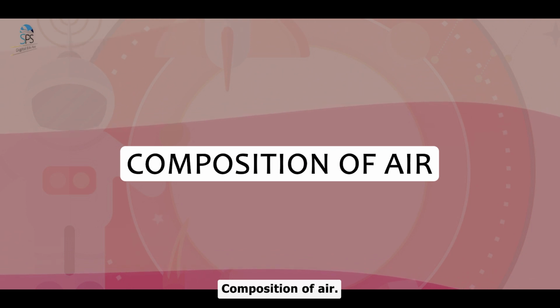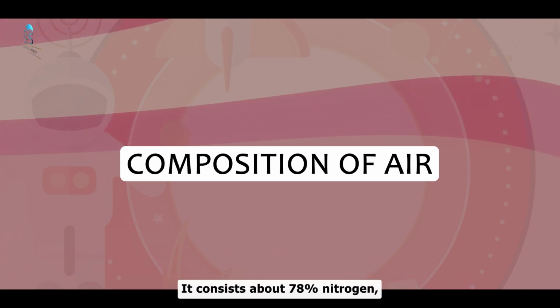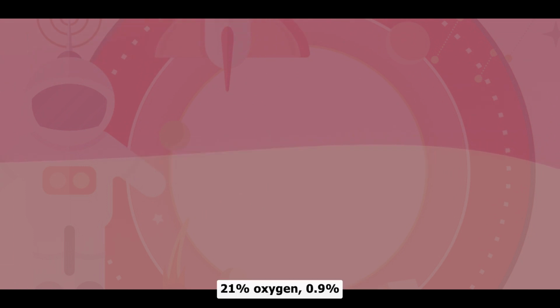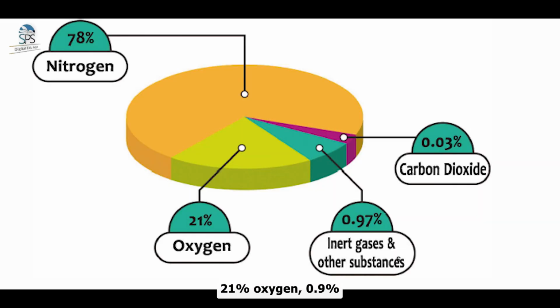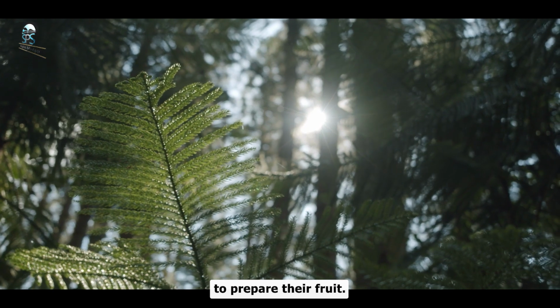Composition of air. Air is a mixture of many gases. It consists of about 78% nitrogen, 21% oxygen, 0.9% argon, and 0.03% carbon dioxide. The remaining 0.07% is a mixture of hydrogen, water vapor, ozone, neon, helium, krypton, xenon, and radon. We breathe oxygen to stay alive. Plants use carbon dioxide to prepare their food.